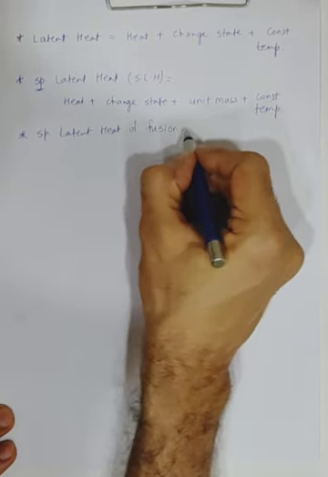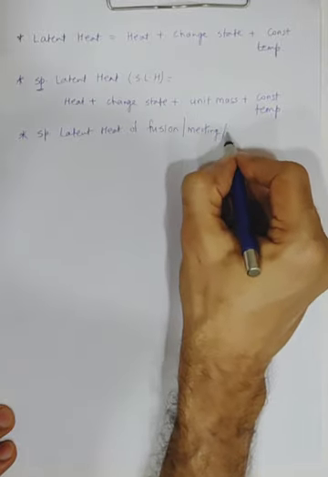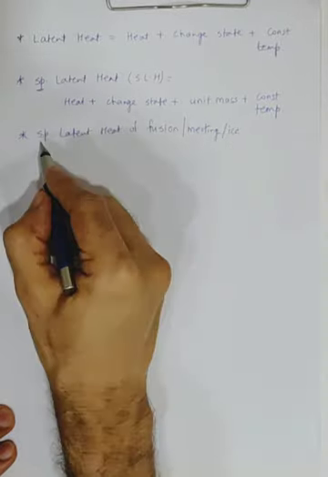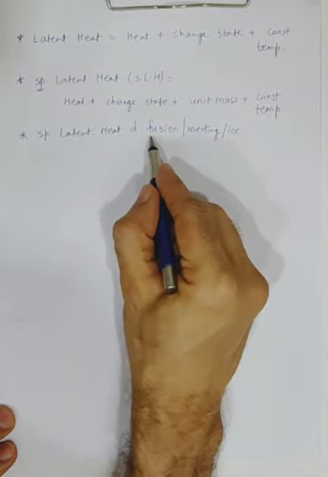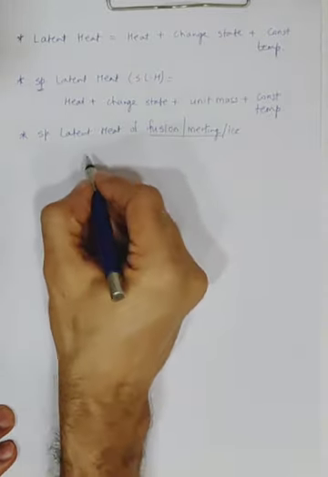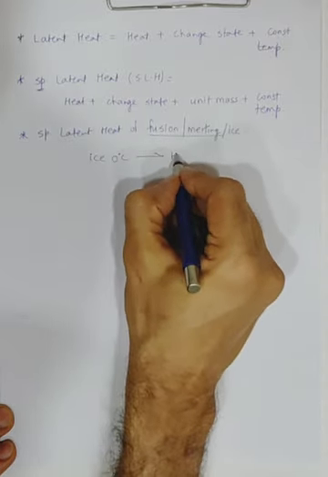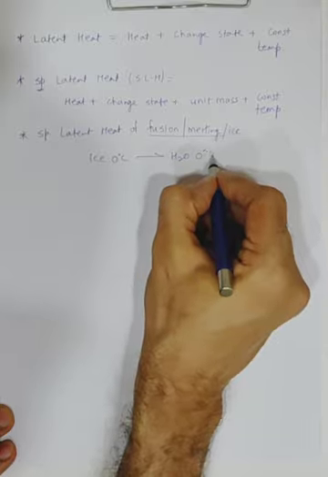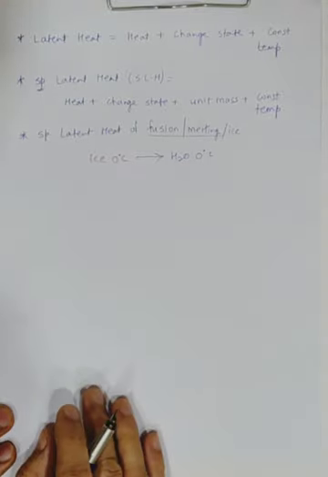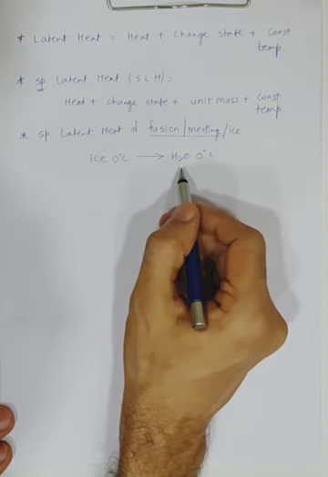Specific latent heat of fusion or of melting. So what do you mean by specific latent heat of fusion or melting? So that is the amount of heat energy required to convert ice at 0 degree into what? Water at 0 degree. Correct? When you want to convert ice 0 to water 0, basically solid to liquid.